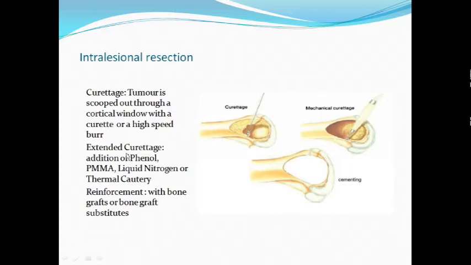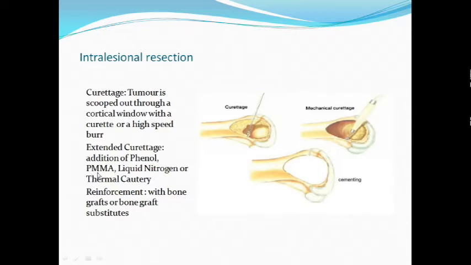When we add some mechanical agent to extend the curettage, it is known as extended curettage. Why do we do that? As we have studied, curettage is a form of intralesional excision, so we can remove the tumor that is visible macroscopically or to the naked eye, but microscopic tumor tissue can be left behind. To deal with microscopic tissue, we sometimes use toxic agents like phenol, or we use thermal cautery, which uses heat to destroy the microscopic tumor left behind. Liquid nitrogen, which is extremely cold, also kills the microscopic tumor cells that might be left behind.